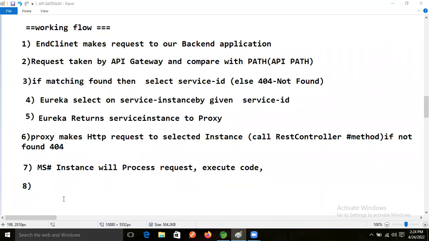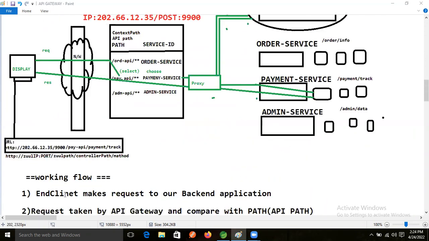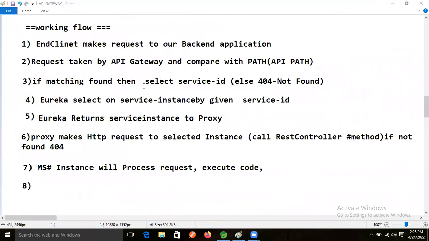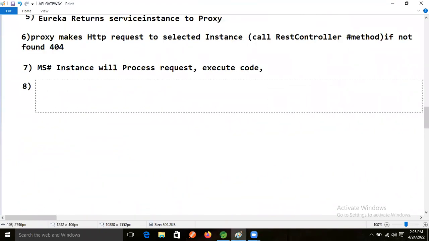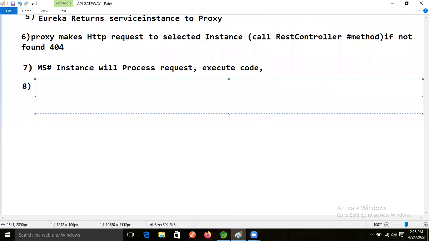So the microservices instance will process the execution flow. After that, when the microservice finishes execution, what will it return? Response entity, right? This one will return a response entity.